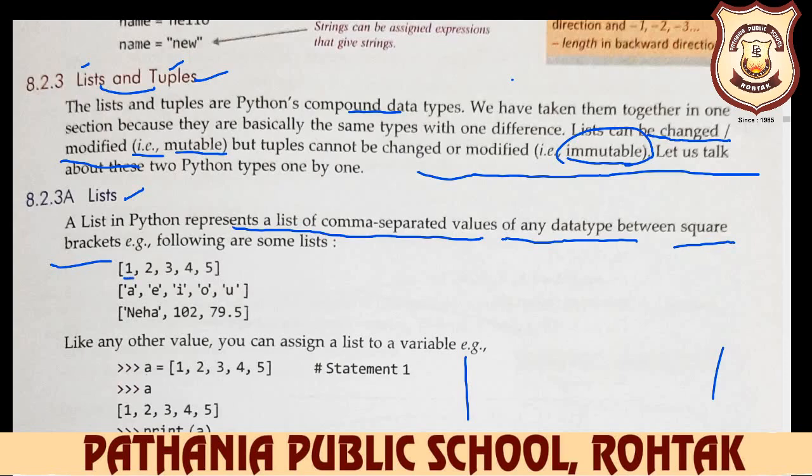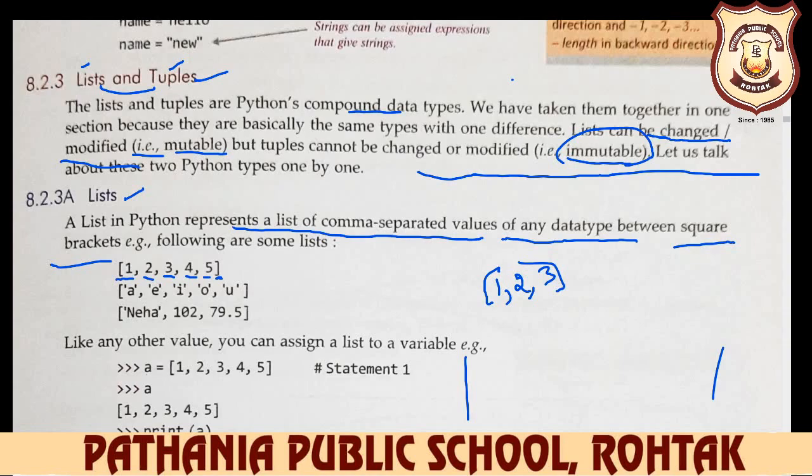For example, when you write 1, 2, 3, 4, 5, this means a list. But one more very important point: listen carefully, the brackets play a very important role here. When you use the square bracket, that means you are using a list. When you use a square bracket like this, then this is your list. And list items are always separated with the comma operator, like 1, 2, 3, or you can input Ram, Sham, this type.